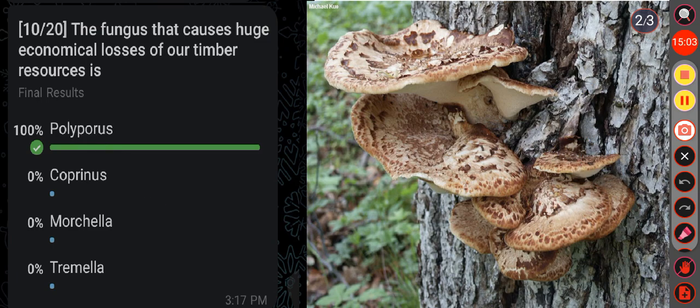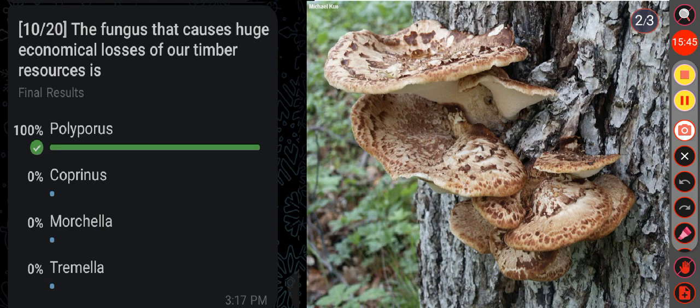Remember, Polyporus species are among the most efficient decomposers of lignin and cellulose. And you know, lignin and cellulose are the main components of wood. So, due to this ability, they dominate communities of wood-rotting organisms in land ecosystems. And remember, Polyporus are commonly known as bracket fungi or shelf fungi.